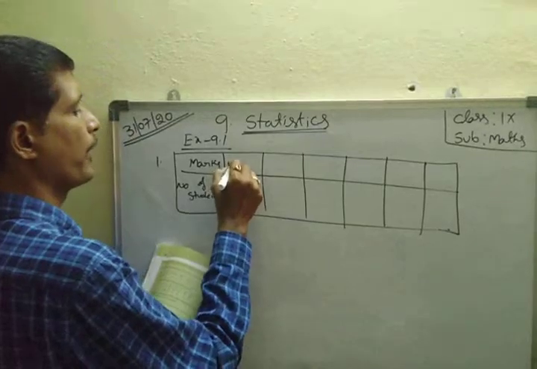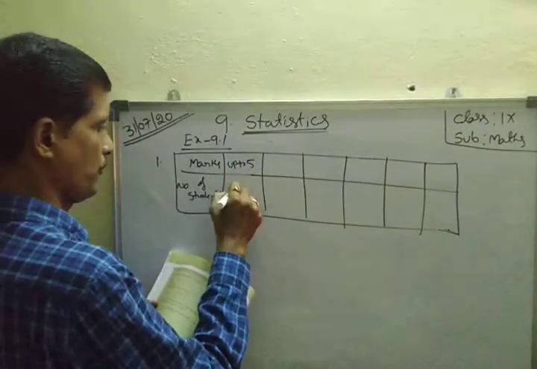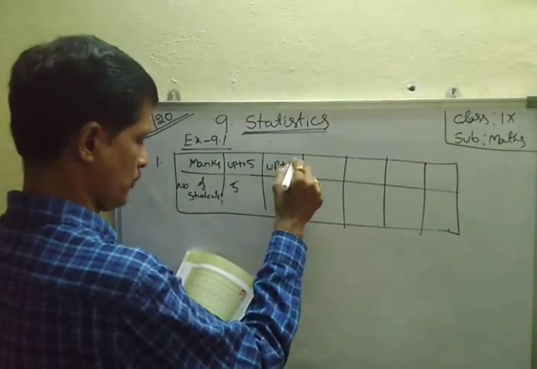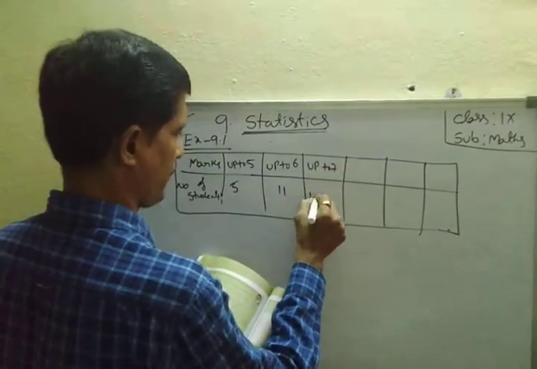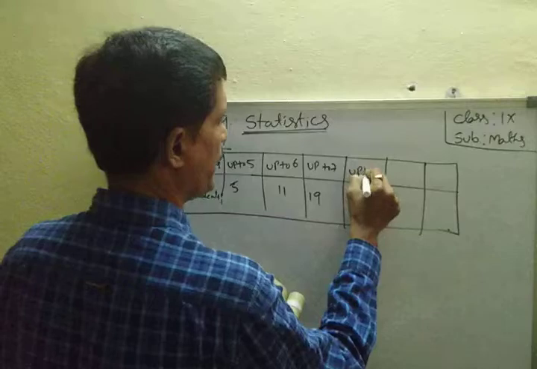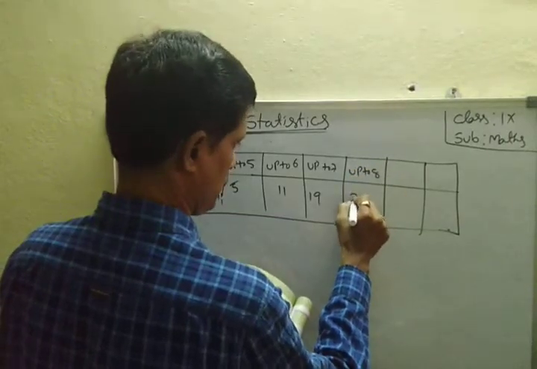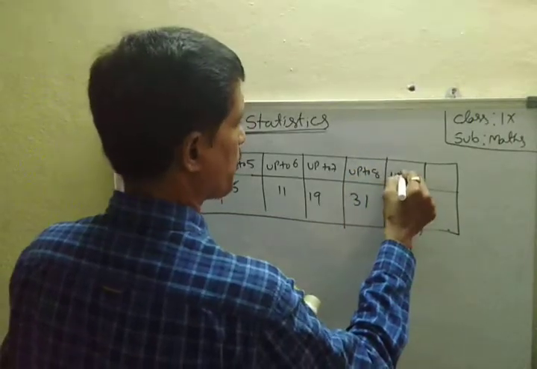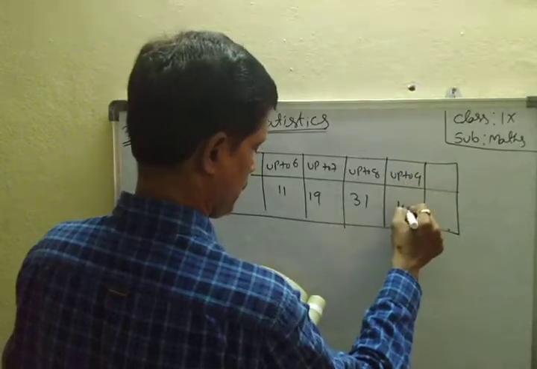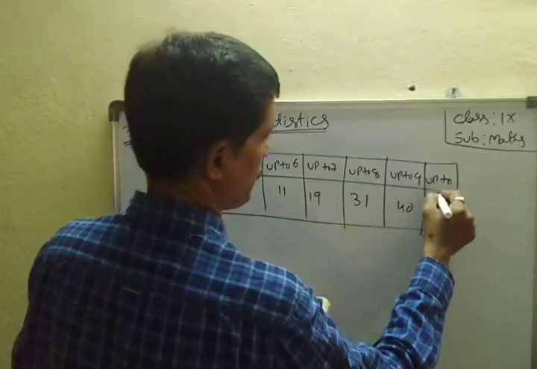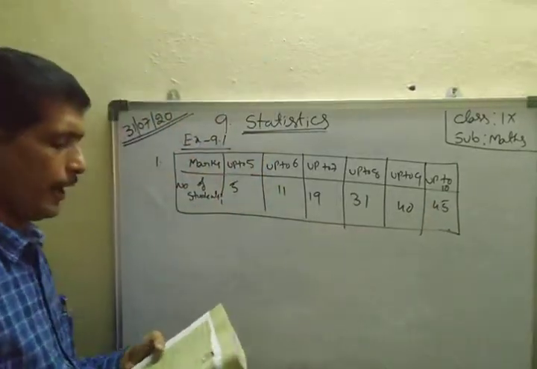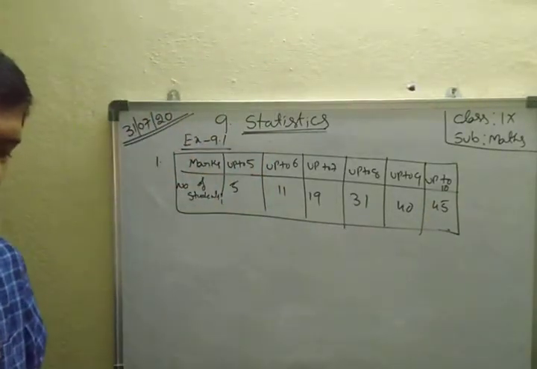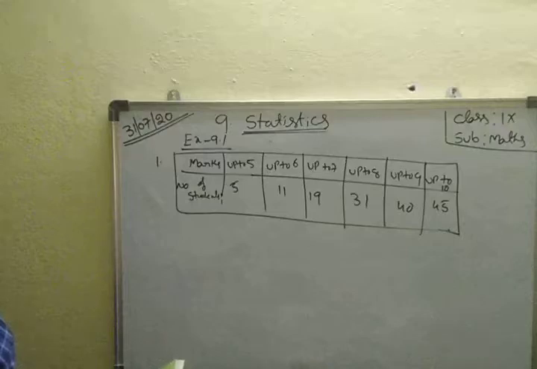Here up to 5, up to 6, up to 7, up to 8, up to 9, up to 10, 45 members. Write the marks-wise frequency in the following frequency distribution table.